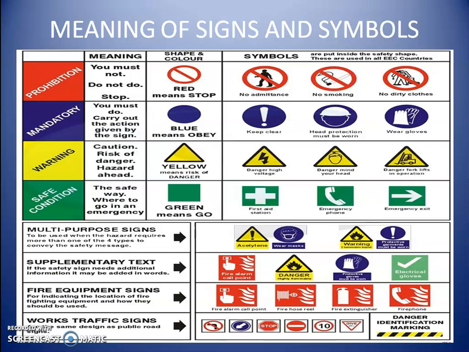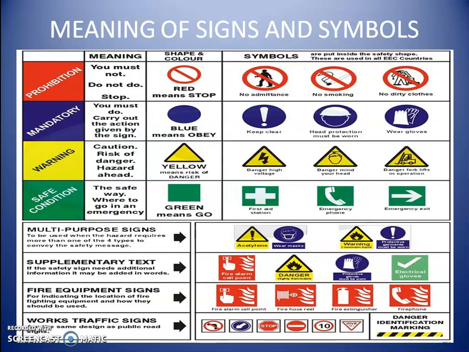Those are available in triangular shape with yellow background with black symbols. They give messages like danger, high voltage with the fault symbol in a triangle, danger mind your head, danger overhead, and danger forklift operations. Like that it gives the information in industries.